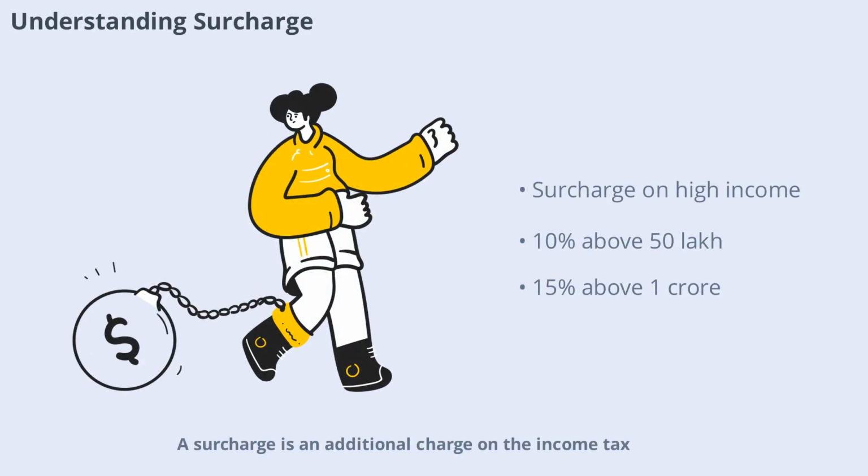Surcharge is an additional charge on the income tax, levied at specific rates when income crosses certain thresholds. For example, if your income exceeds 50 lakh rupees, a 10% surcharge is applied to your tax. If it exceeds 1 crore, the surcharge increases to 15%. This system ensures that those with higher incomes contribute more to the nation's revenue. Surcharges are a way for the government to collect extra funds from the wealthier sections of society, supporting the principle of progressive taxation.